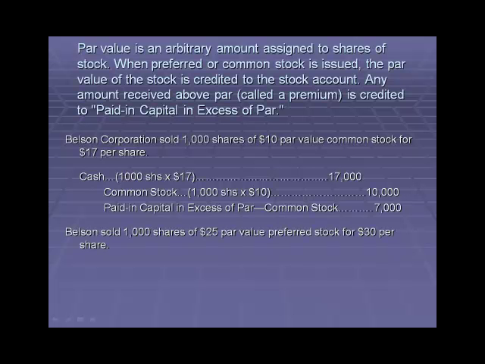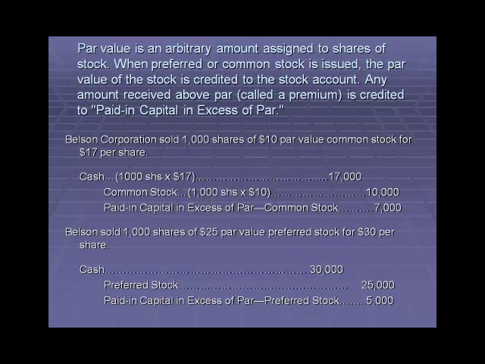Now, another example. Belson sold 1,000 shares of $25 par value preferred stock for $30 per share. The cash received is $30,000, which is 1,000 shares times $30 per share. The preferred stock account, again an equity account, gets credited for $25,000. That would be the 1,000 shares times $25 par value. And paid-in capital in excess of par dash preferred stock will get credited for $5,000.